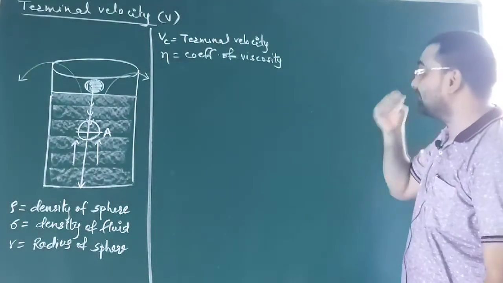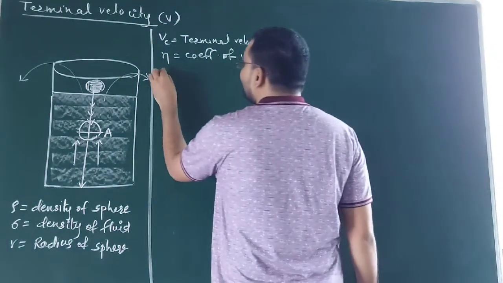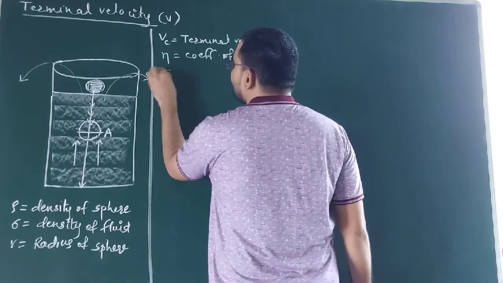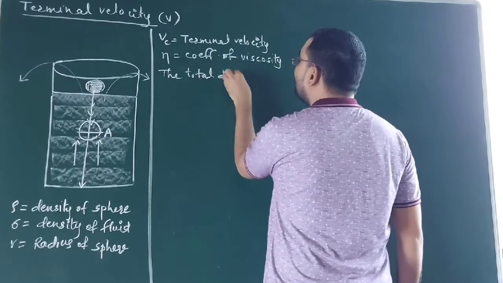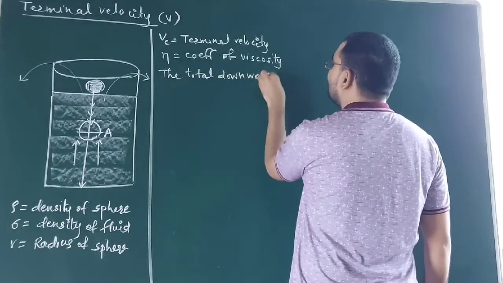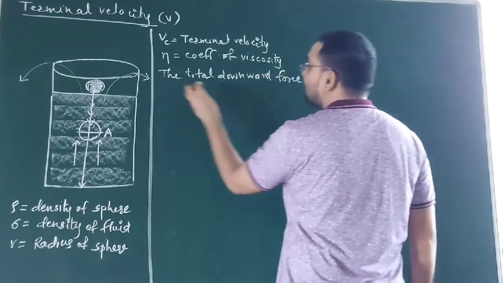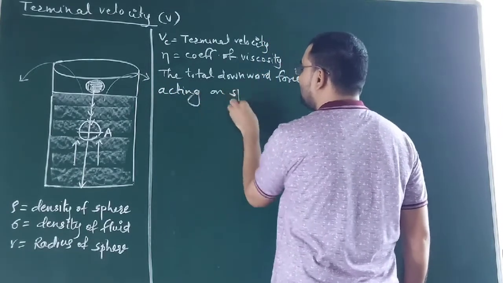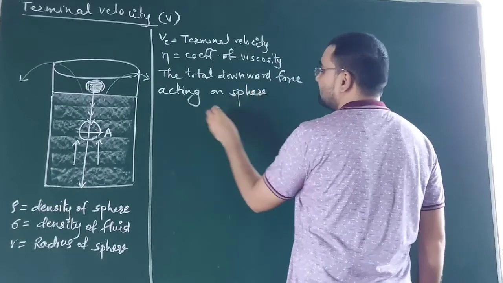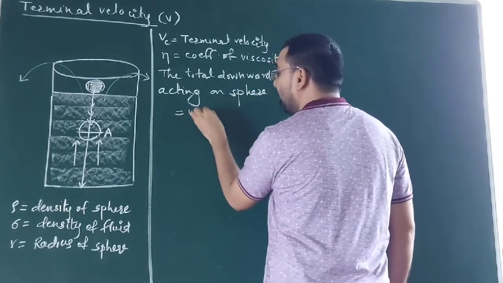So what knowledge is there? First, we will go with the downward force. The total downward force acting on that sphere is nothing but the weight of the sphere.